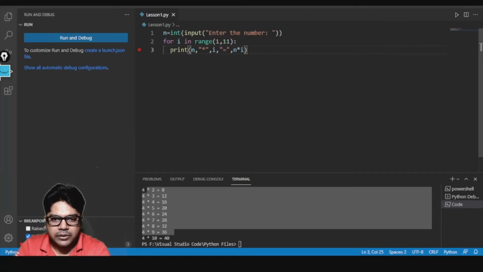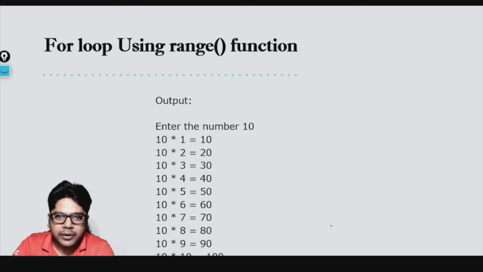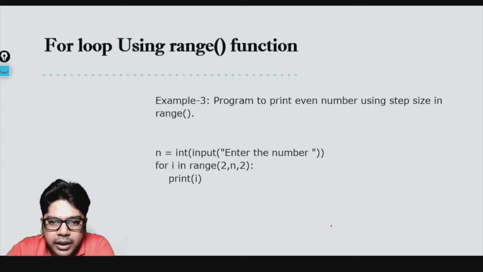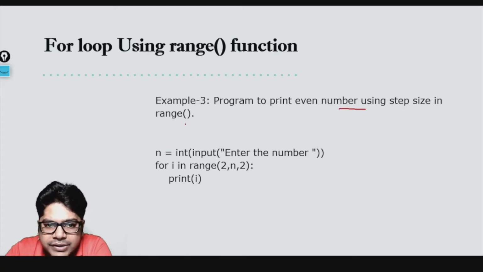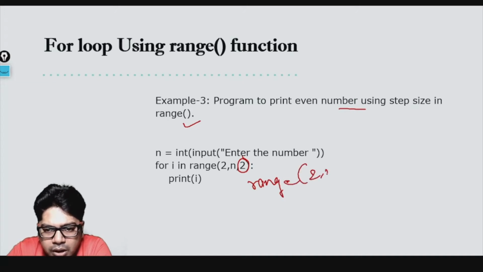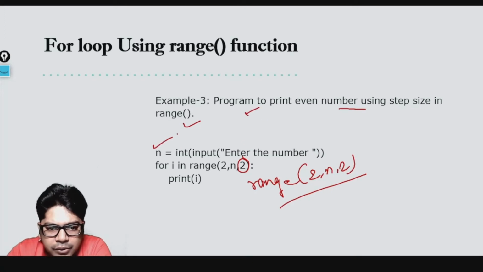So now let's go back to the slide and go ahead from here. If you want to print the even numbers using step size, then what should you do? You should use the third parameter also. Now you see I am giving the third parameter. In the range function I am passing three things, 2 comma n comma 2, and it will print all the even numbers in the range the user is giving.